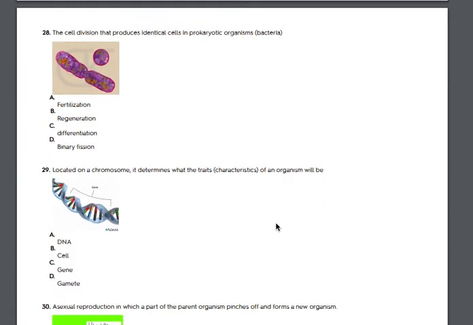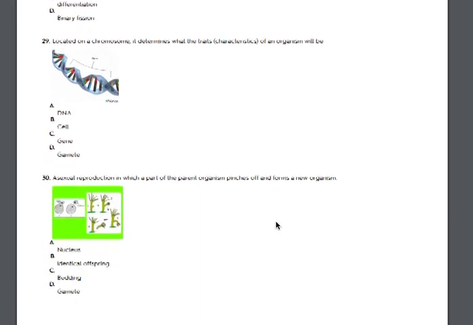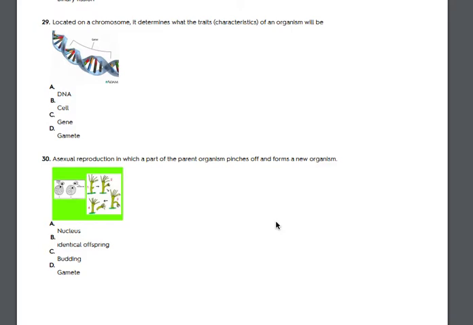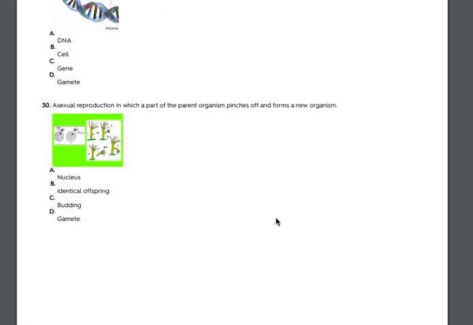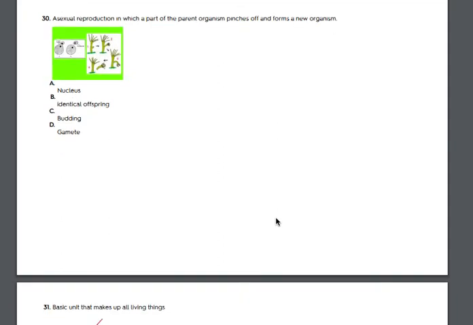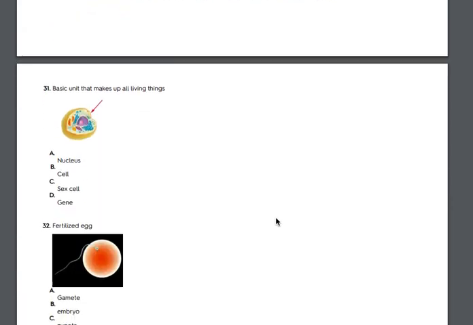28. The cell division that produces identical cells in prokaryotic organisms. Bacteria. A. Fertilization. B. Regeneration. C. Differentiation. D. Binary fission. 29. Located on a chromosome, determines what the traits, characteristics of an organism will be. A. DNA. B. Cell. C. Gene. D. Gamete. 30. Asexual reproduction in which part of the parent organism pinches off and forms a new organism. A. Nucleus. B. Identical offspring. C. Budding. D. Gamete.